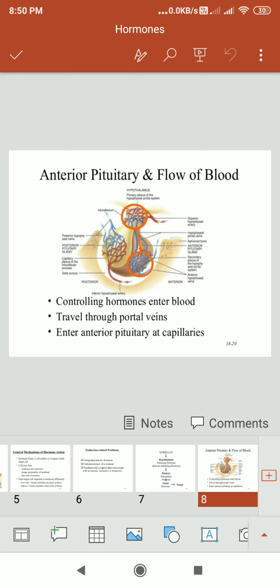So these hormones are important for functioning, and they work together. If they do not work properly, definitely there is a problem for animals or human beings.